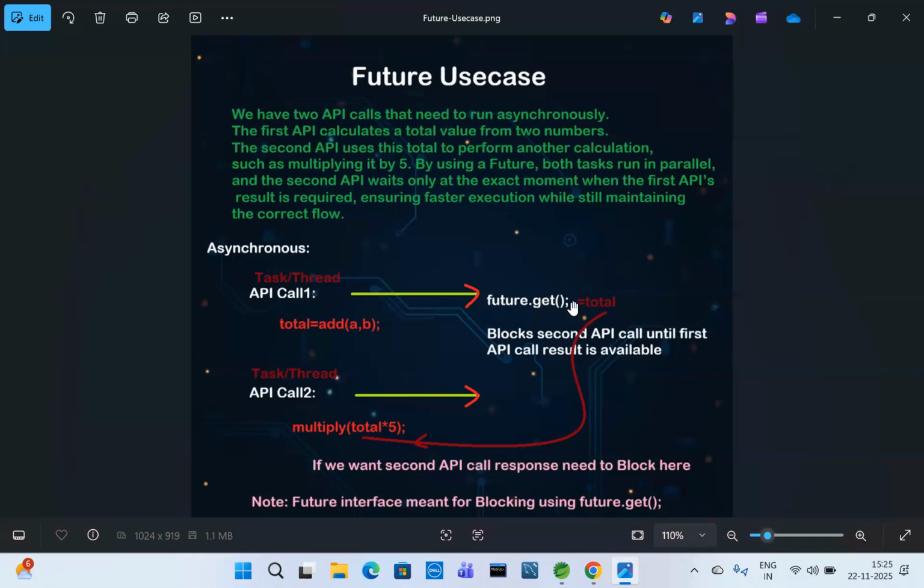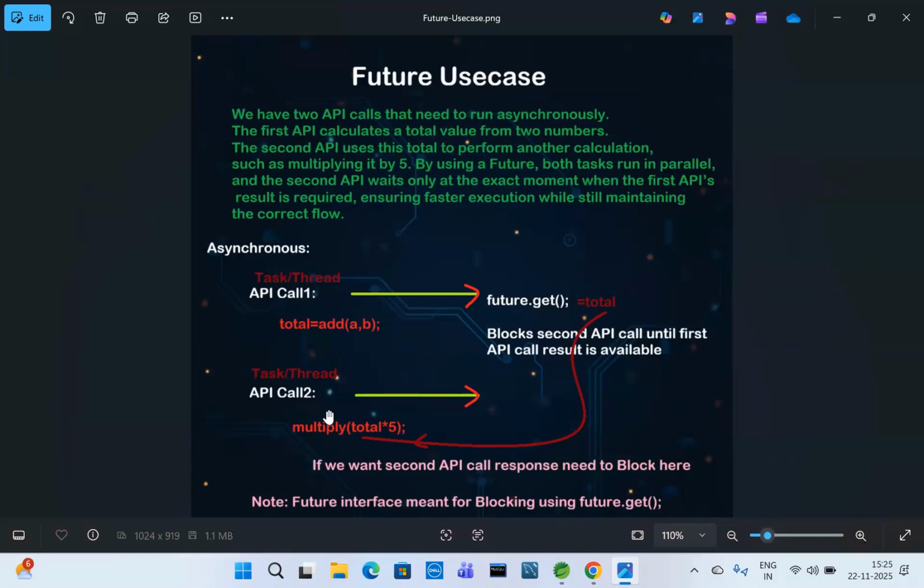While calling future.get, only then will we get the first API call response. It blocks the second API call until the first API result is available. Until the result is available, it is blocking. Once the result is available, it passes the parameter to the second API call and releases the lock. So if I want the second API call response, I need to block here.